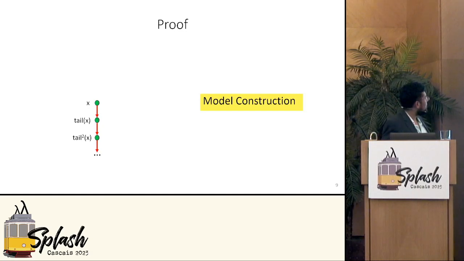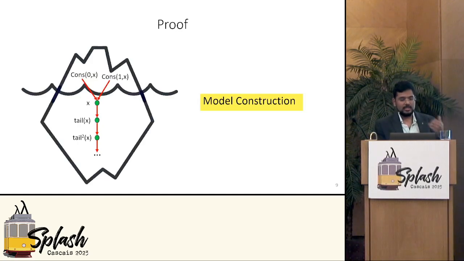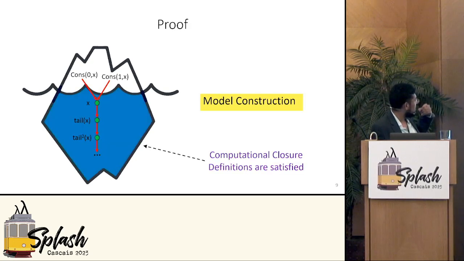So what happens is that when unfolding fails, you have instantiated recursive definitions on a downward closed region. In the case of our list example, this would be x, tail of x, tail of x, etc. And when unfolding fails, we have to construct a rogue non-standard model where the definitions are satisfied everywhere, right? So you've instantiated such that the definitions are satisfied on this downward closed part, which we call a computational closure. And then you want to make sure that definitions are satisfied everywhere so you can produce a real non-standard model.